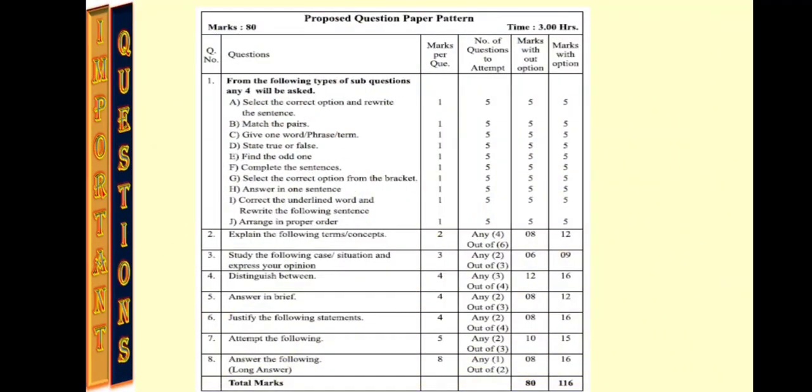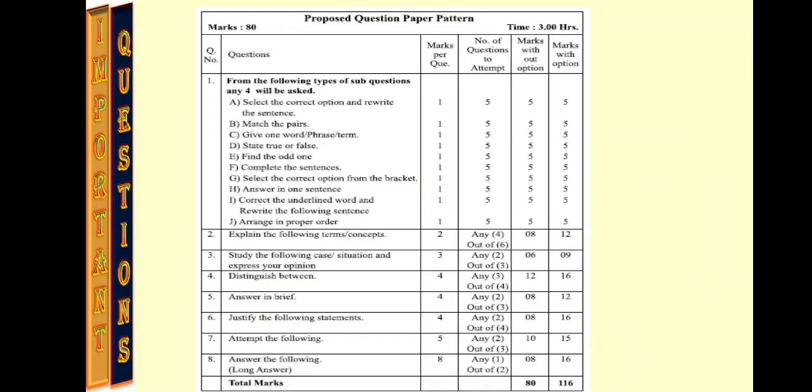Now let's see proposed question paper pattern. I have explained it before, but right now we must go through once again. The first question will be of 20 marks. Second question, explain the following terms or concepts. Here each question carries 2 marks. Any 4 out of 6 you have to solve, and you will get 8 marks.